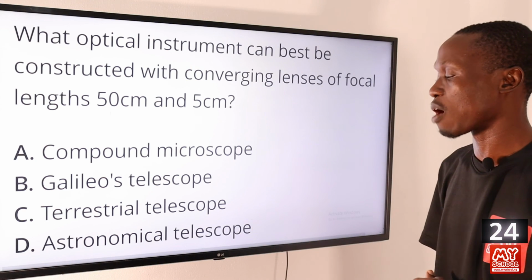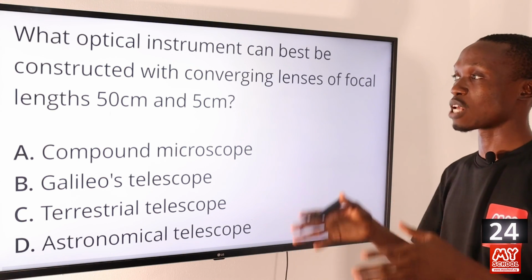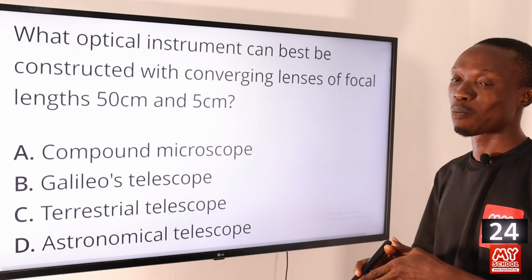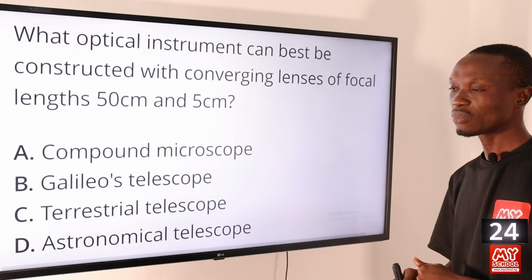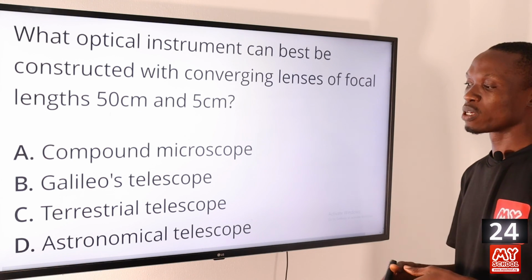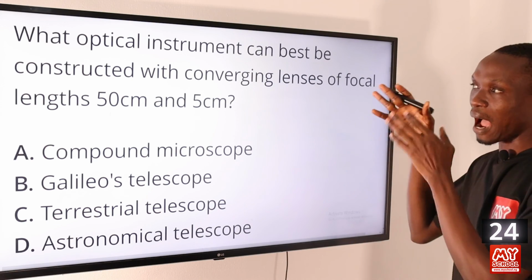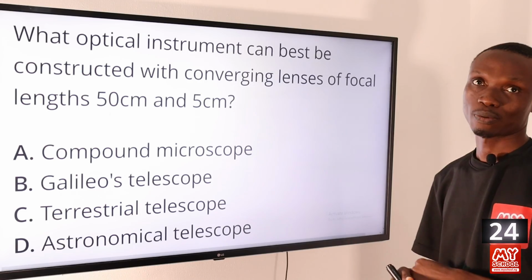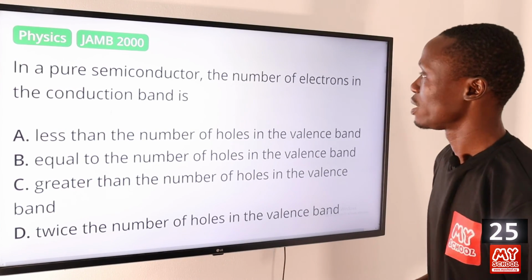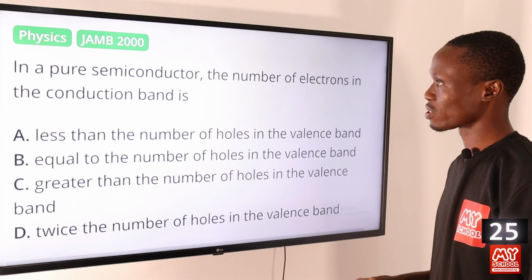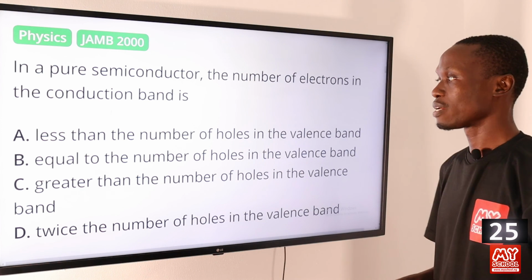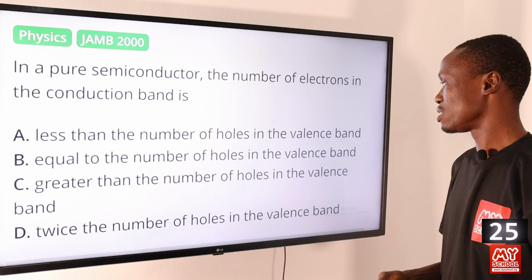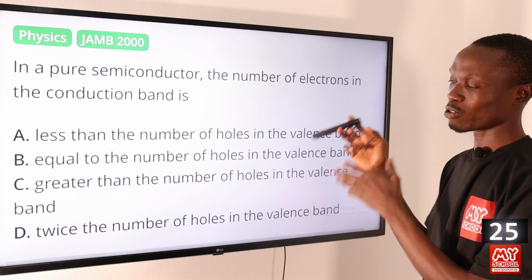While option D, we have the astronomical telescope. The astronomical telescope consists of two converging lenses, with the objective lens much longer than the eyepiece. Okay, so the astronomical telescope agrees with what is described above. So that makes option D the answer to this question. Question 25. In a pure semiconductor, the number of electrons in the conduction band is A, less than the number of holes in the valence band, B, equal to the number of holes in the valence band. Okay, so the answer to this question is option B.